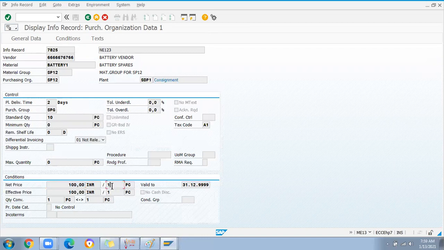If it is more pieces, the value will be more. For example, we used 10 pieces, right? 10 into 100 is 1000, and one number we posted separately, which is 100. That's why the system picked up 1000 and 100, two entries in the accounting document. After posting MRKO, we could see 1100 is paid together because two documents were posted at the same time. While removing the stock from the account, the cost center account will have its own GL account. From that GL account, 1100 is removed and paid to the vendor.